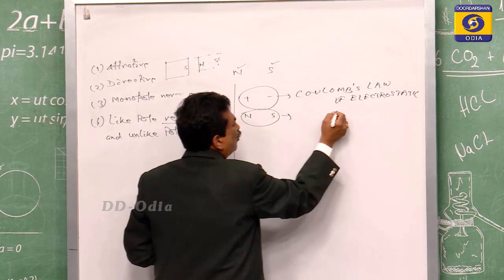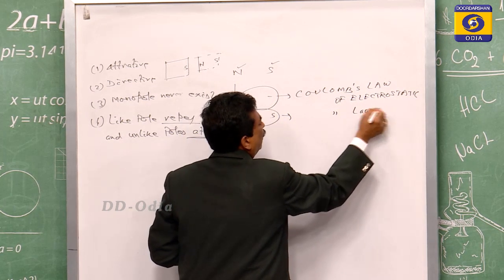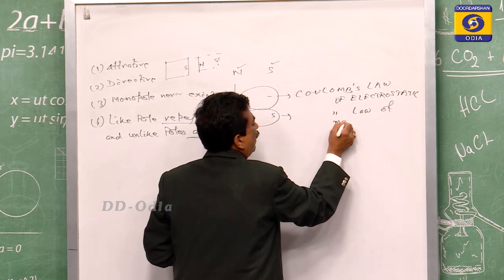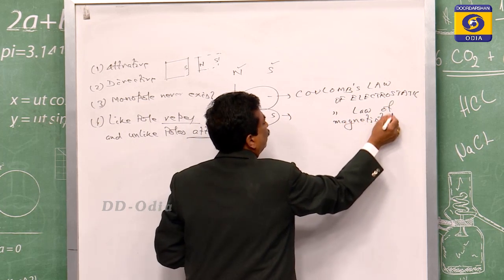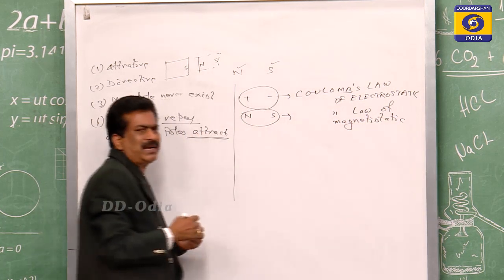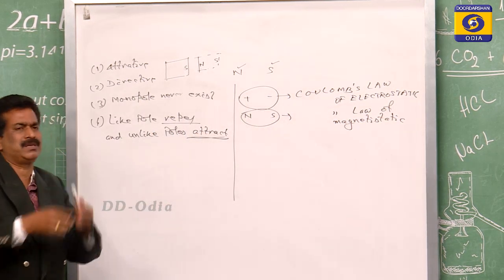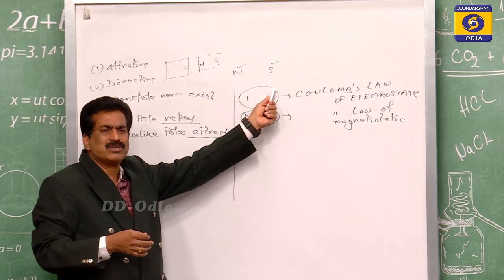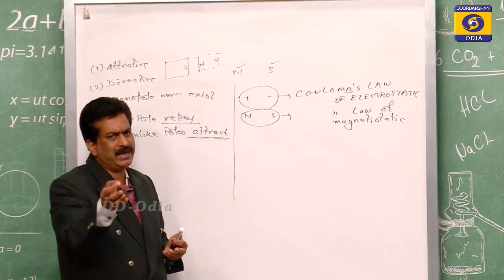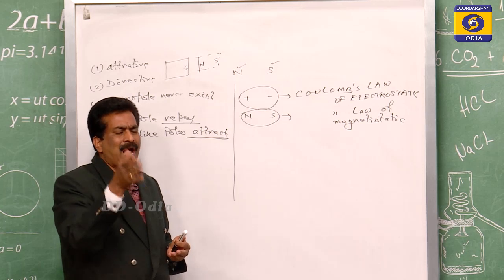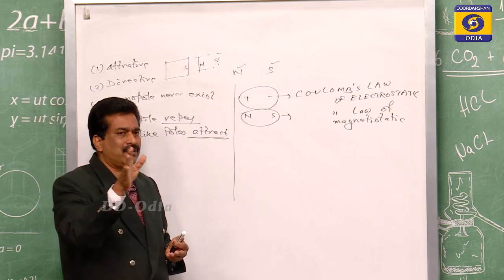This is the Coulomb's law of magnetostatics. It shows the resemblance between electrostatics and magnetostatics. If I give you some hints, just think over whether you know about that or not.